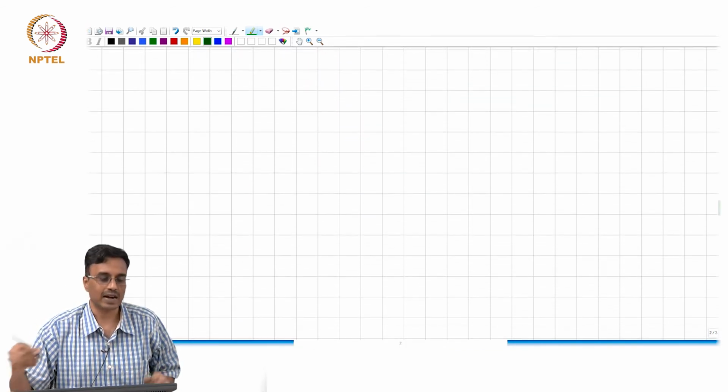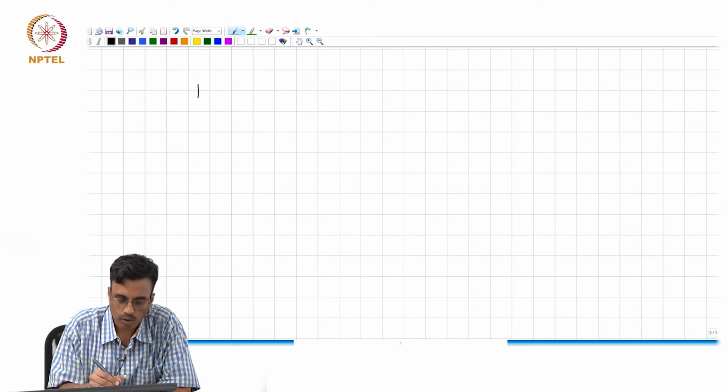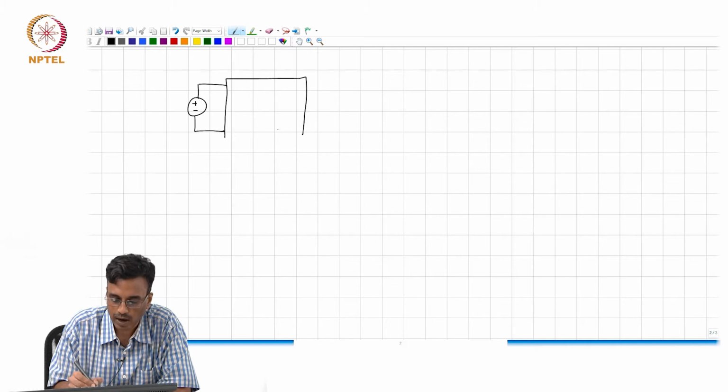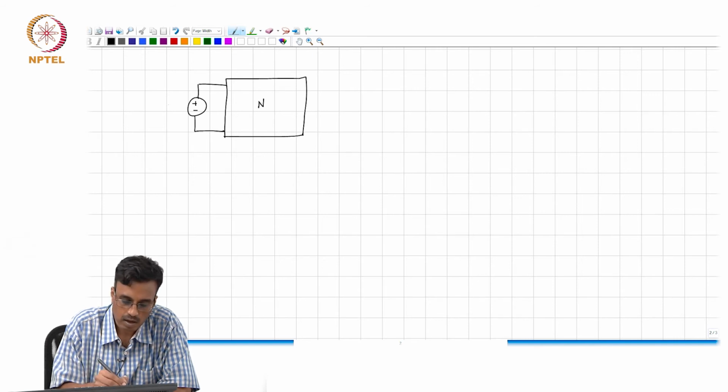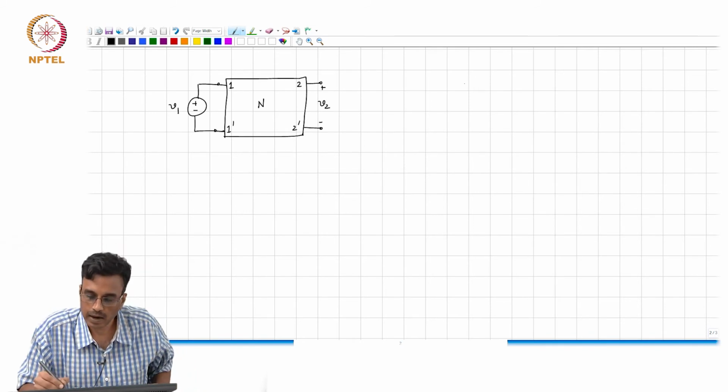So, we have seen a current input and a voltage output. It turns out that you can work this out at home, but a similar thing happens when you have a voltage input. So, this is V1 and this is V2 and